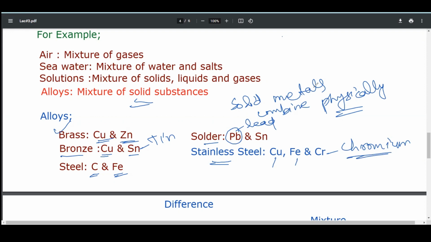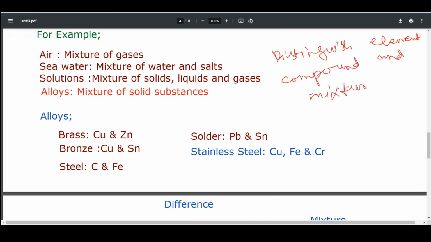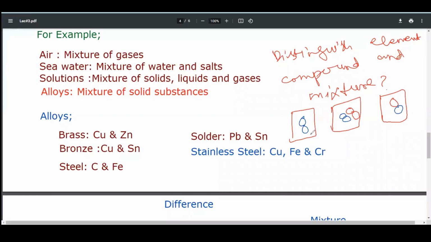I hope you have got an idea of what elements, compounds, and mixtures are. If I gave you an example, distinguish element, compound, and mixture. What will be the element, compound, and mixture?